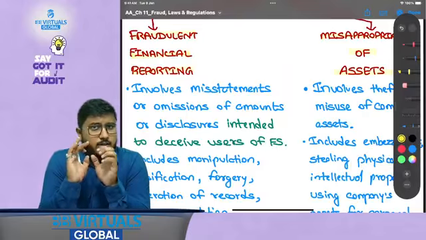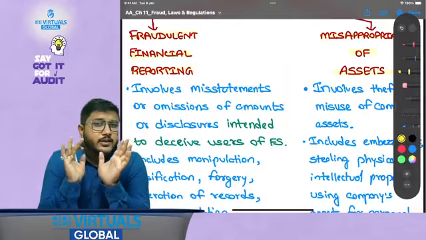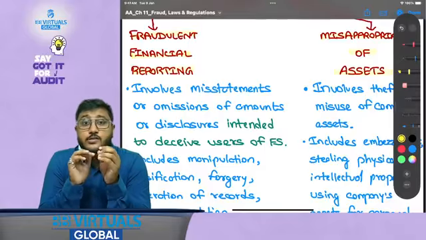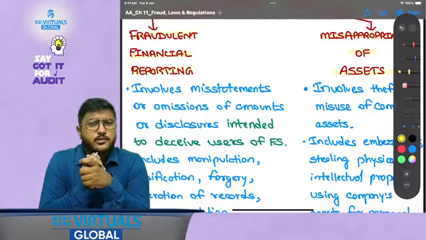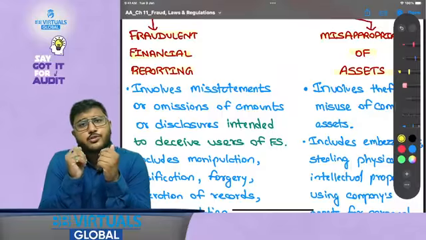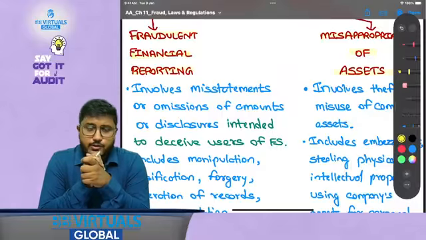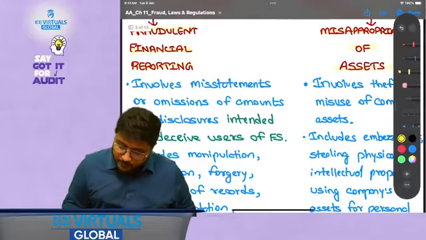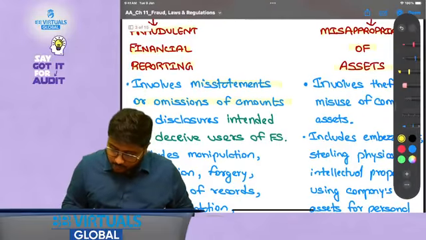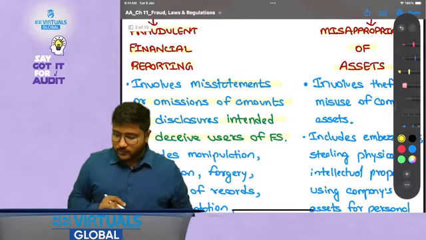They used to collect the debtors' amount in cash, and instead of booking this cash against that particular debtor, they used to write off the debtors, mark it as bad debts, and take this money into their personal bank balance, or personal receipts. Okay. So fraudulent financial reporting involves misstatements or omissions of amounts or disclosures intended to deceive users of financial statements.